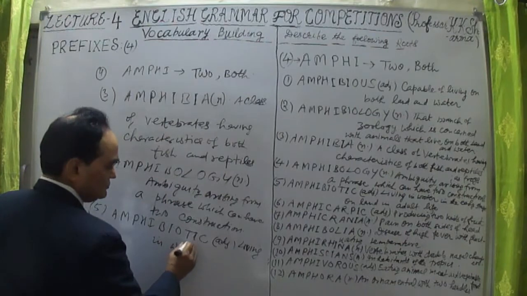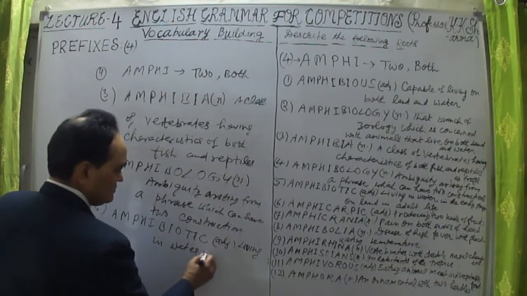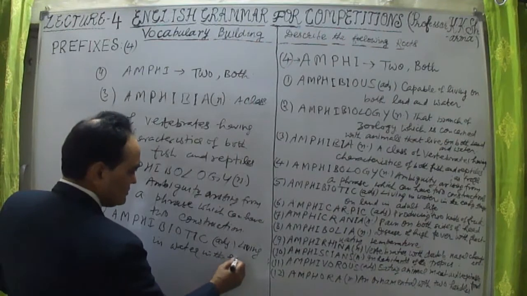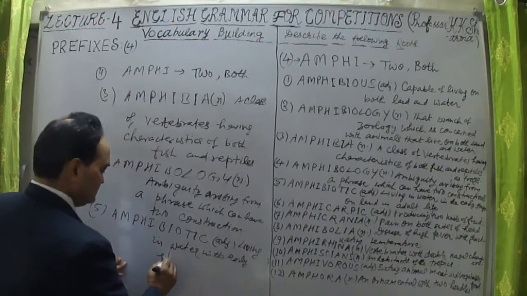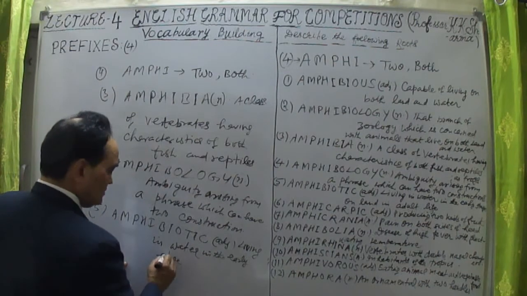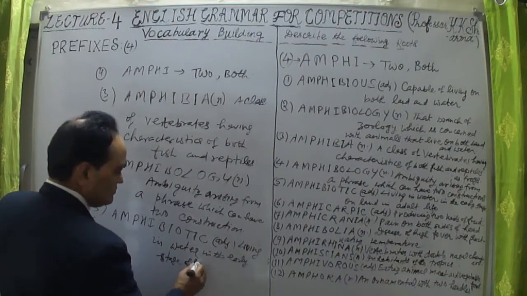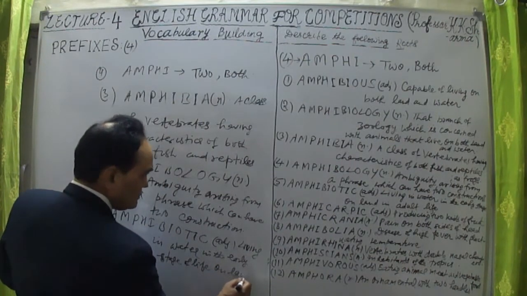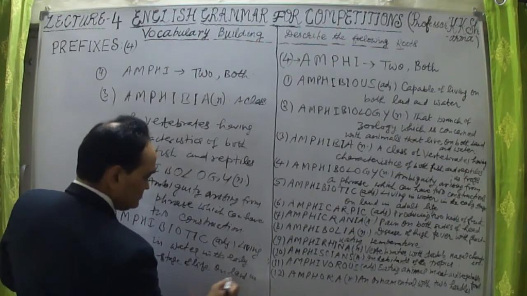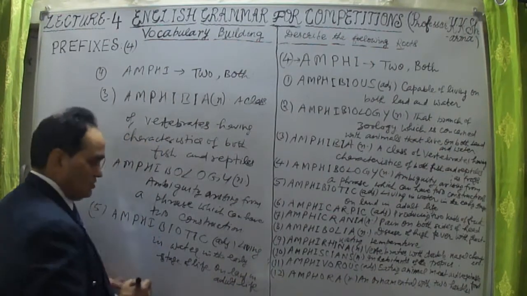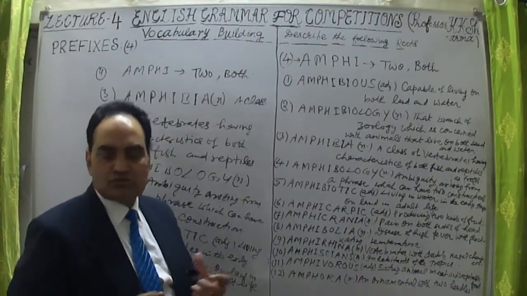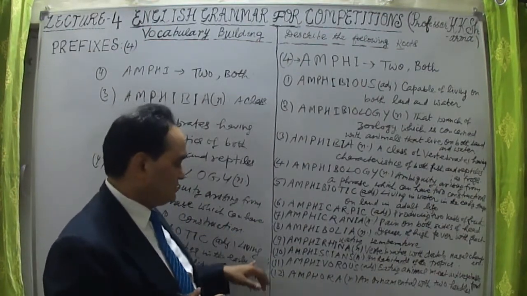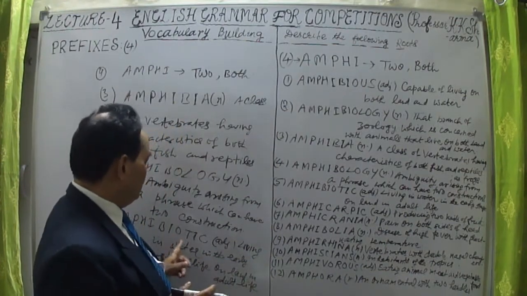water in the early stage of life, and on land in adult age, or later age, on land in adult life. That means both characteristics are found in those animals. That branch of animals, they are known as amphibiotic animals.